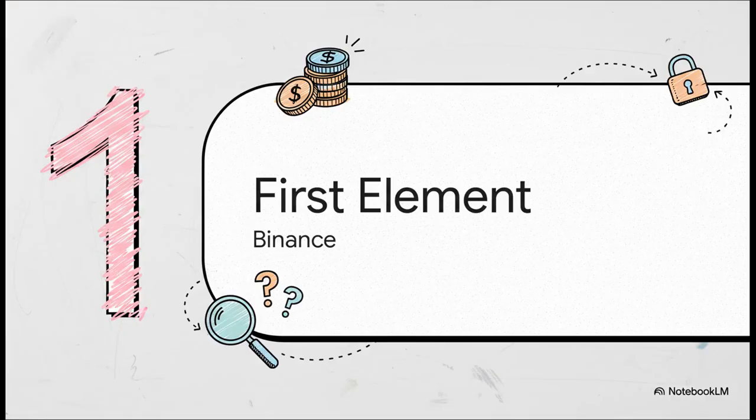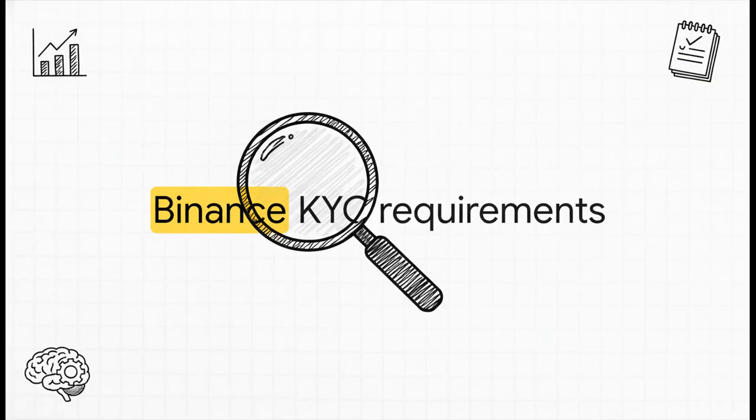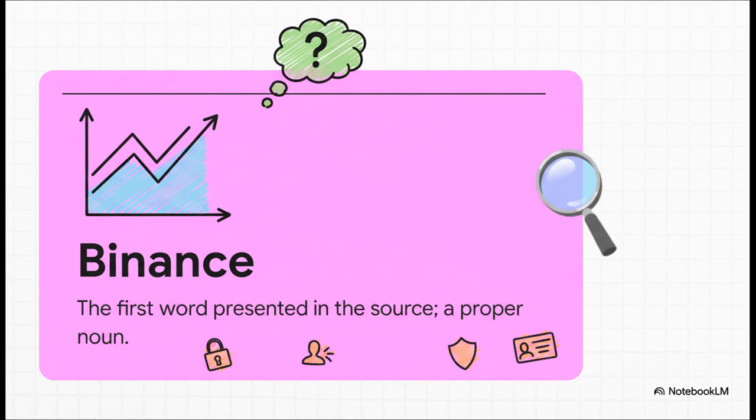All right, first up, let's zoom in on the very first word. This is our ground zero. That word is Binance. Right off the bat, we know any real explanation has to start with a crystal clear understanding of what this is. Now, if we stick only to what's on the screen, we can see it's capitalized. That's a huge clue, right? It tells us it's a proper noun, a specific thing, an entity. But that's it. That's as far as these 3 words can take us.